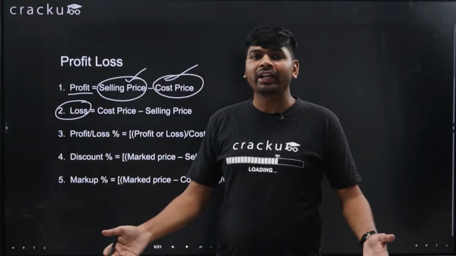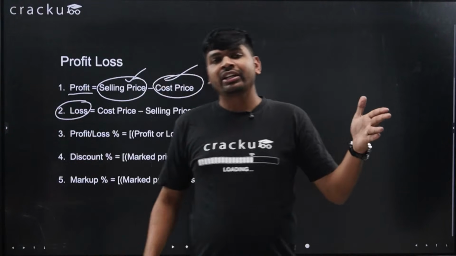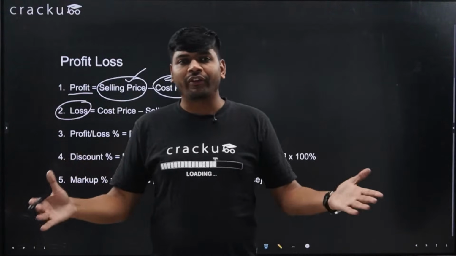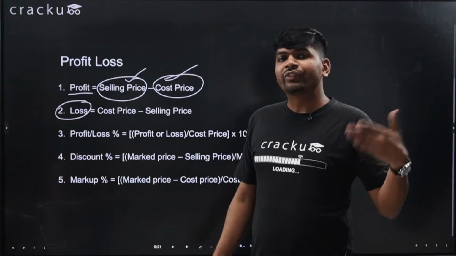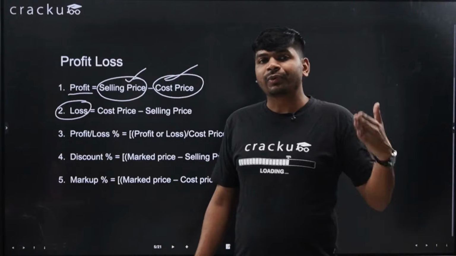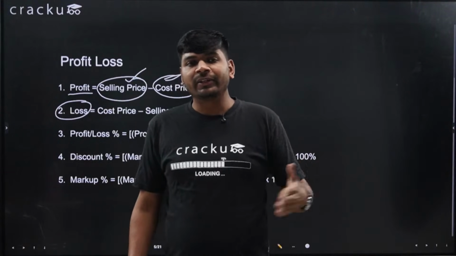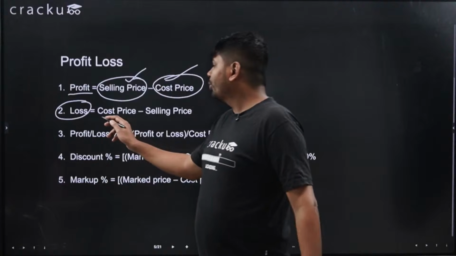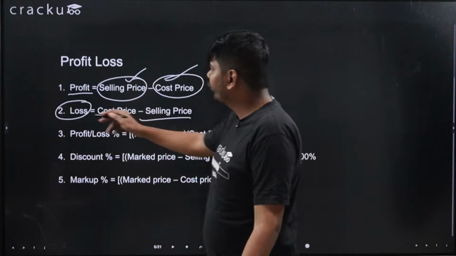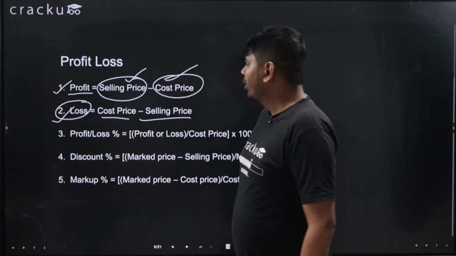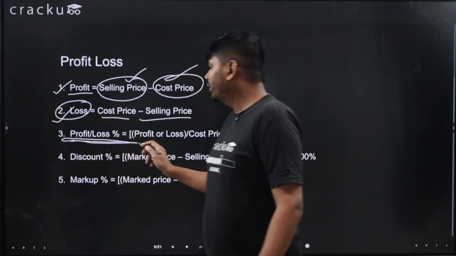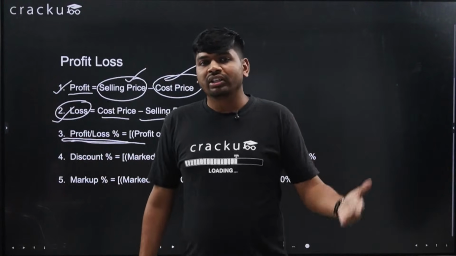Simple. If you buy anything at ₹100, you sell it at 120. So selling price is more than cost price, it's a profit of 20 rupees. Similarly, if you sell at 80 rupees, that means cost price is more than selling price. Cost price is 100, selling price is 80. So the difference between cost price and selling price will become the loss, that is 20 rupees. Okay, very simple formulas, but very important formulas. What is profit percent and loss percent? This is a very important formula. You will be given in the examination some situation.